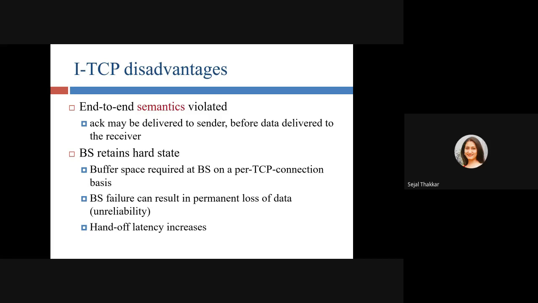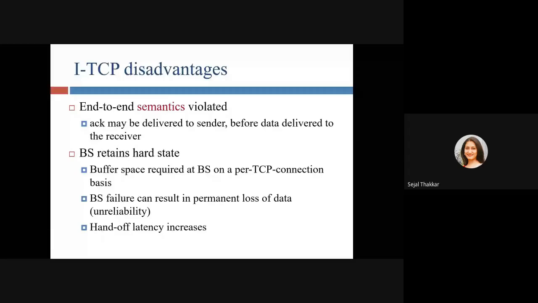The base station retains hard state, with buffer space required at the base station on a per TCP connection basis. Base station failure can result in permanent loss of data. Unreliability during handoff is also going to increase. So the base station is keeping everything. The base station, or foreign agent, takes the packet and gives the acknowledgement. So if there is a failure, it will lead to permanent loss of your data.